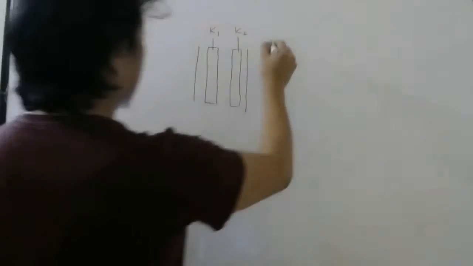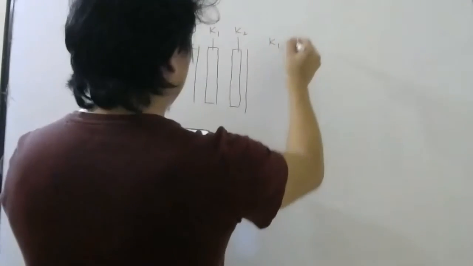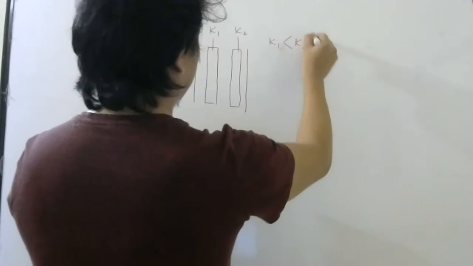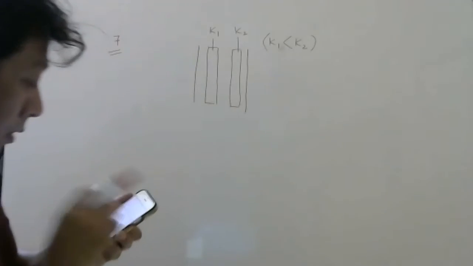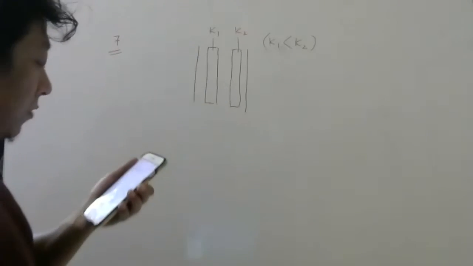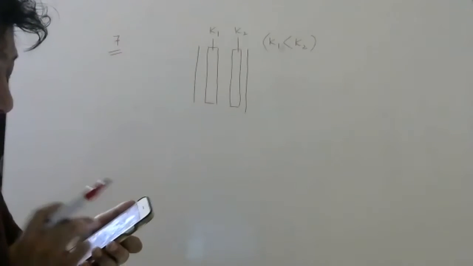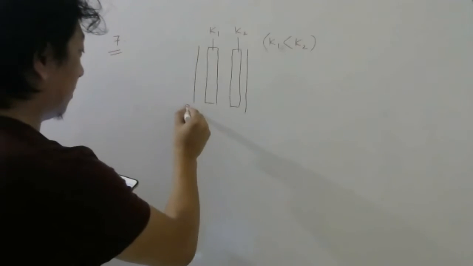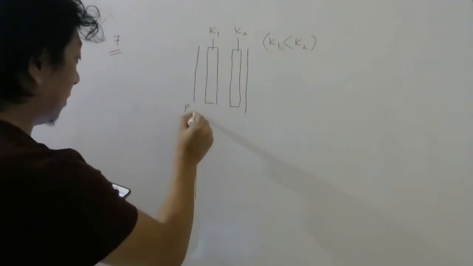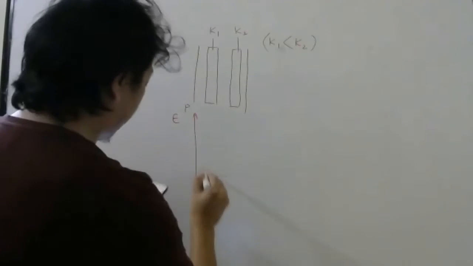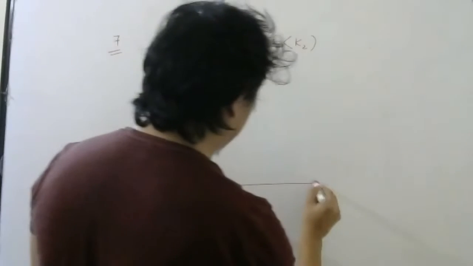They are saying K1 is less than K2. The variation of electric field between the plates with distance D measured from plate P. This is plate P. So you start from this plate and plot a graph of electric field versus distance, they are saying.